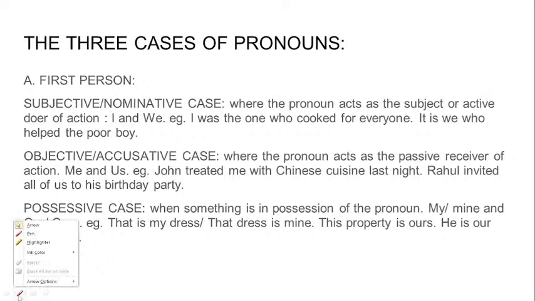Okay, let me take a pen. In the first sentence, it was I, which was the pronoun, right? I was the one who cooked for everyone. And in the second sentence, the pronoun is me. John treated me with Chinese cuisine last night.